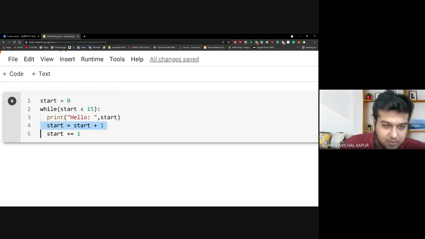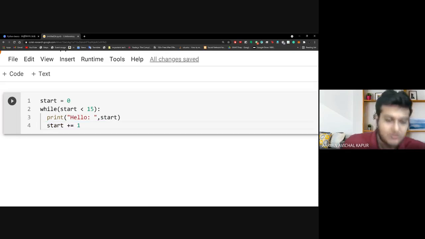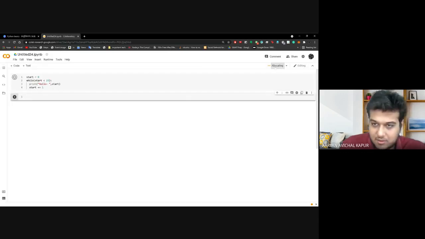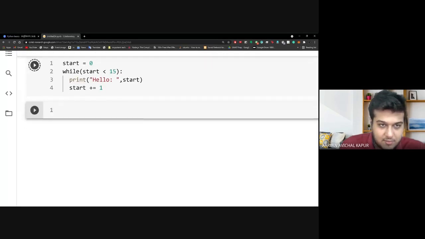Right, so I'll just remove this. We'll know what to do. Right. So now when I run this, give me 1 second to connect. Connecting.